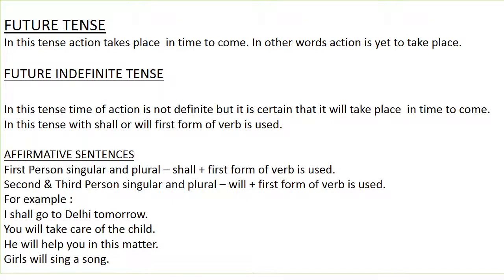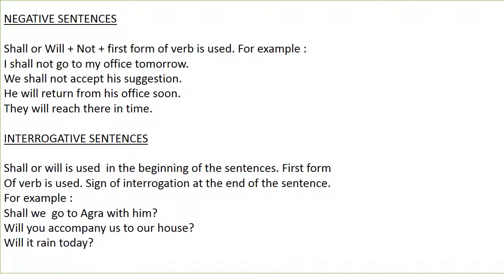Affirmative sentences. First person singular and plural, shall and first form of verb is used. Second and third person singular and plural, will and first form of verb is used. For example, I shall go to Delhi tomorrow. You will take care of the child. He will help you in this matter. Girls will sing.